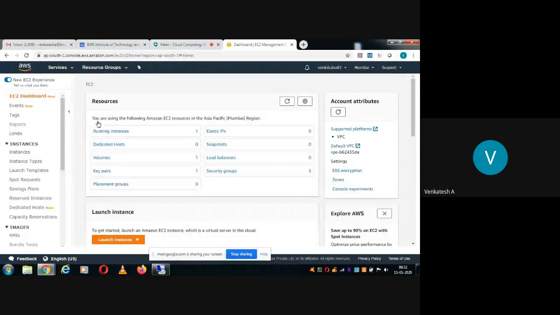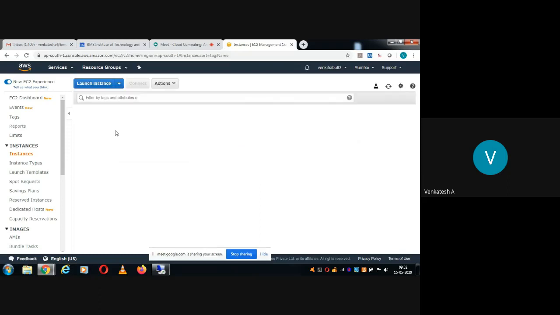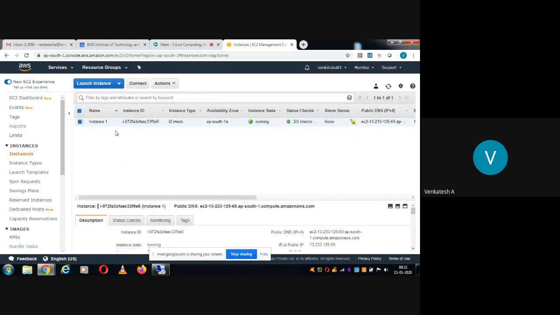Okay, so here running instances is one, because we have created one. When we initially did login, the running instances were 0. Now we can see one. So we should be very cautious. Before we log out, we should ensure that we close this instance, otherwise it will charge some money for us, because even though we are running using free tier, for the public IP that they have allocated, it will charge a little bit of money.